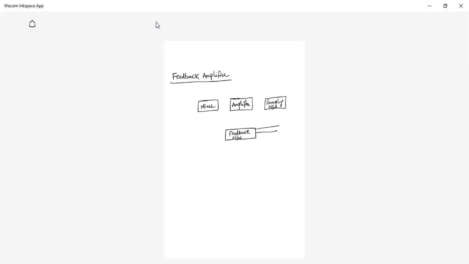These things you are going to study. Sample means what type of sample you can take. The sample may be of two types: it may be a voltage sample or a current sample. The mixing may be done in two types: one is series mixing, the other is shunt mixing. So based on these things, there are four types of feedback amplifiers. One is the voltage series feedback amplifier. Another one is voltage shunt.